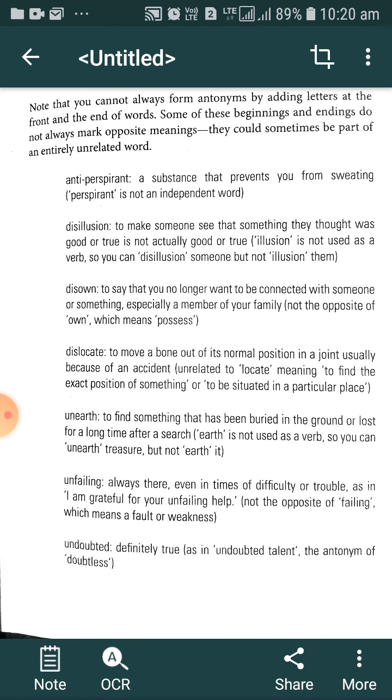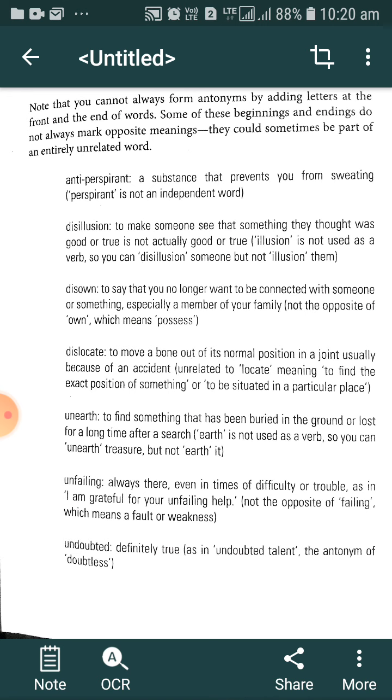Unfailing means always there, even in times of difficulty and trouble. What is meant by unfailing? Unfailing means always there to help you, always ready to help you in times of difficulty and trouble, as in, I am grateful for your unfailing help. It is not the opposite of failing, which means a fault or weakness. Failing is a noun, and unfailing is an adjective. That's why we cannot use failing as the opposite word of unfailing, or unfailing as the opposite of failing.